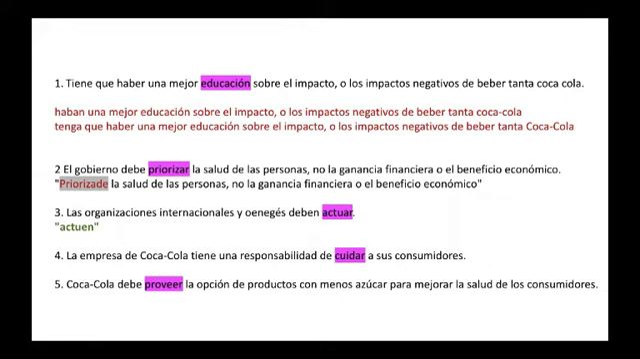We are going to then consider how to go from the noun to the verb and just produce a call for action. So we're saying here that there has to be a better education on the negative impacts of drinking so much Coca-Cola. So we can say we want them, could be the government or somebody in charge, to educate about the negative impact of drinking so much Coca-Cola. So "educate" would be the call for action.